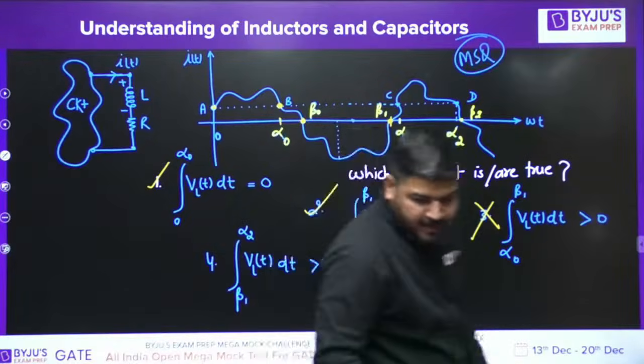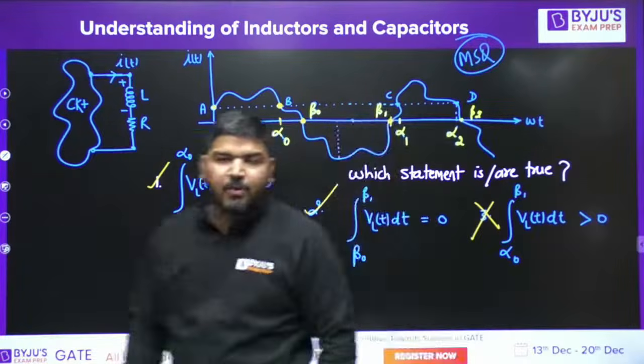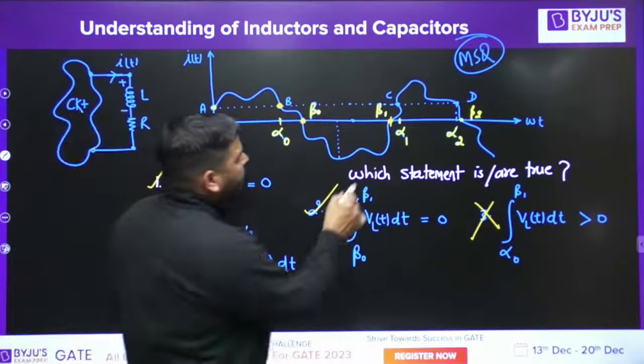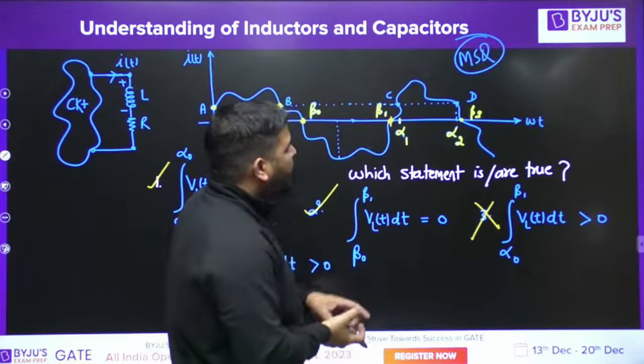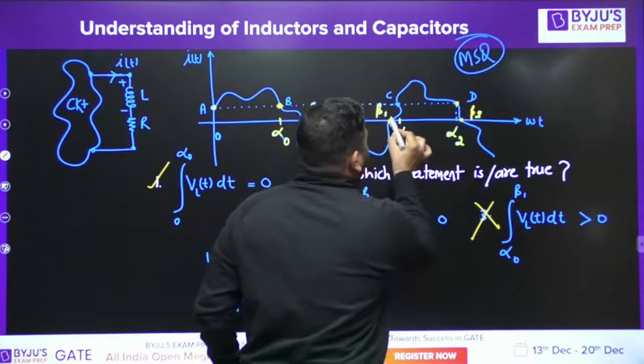This is not true. Is it fine, guys? Now let's come to the next point. Point number 4. Tell me, guys, from beta 1 to alpha 2. This is beta 1, this is alpha 2. This point is alpha 2.